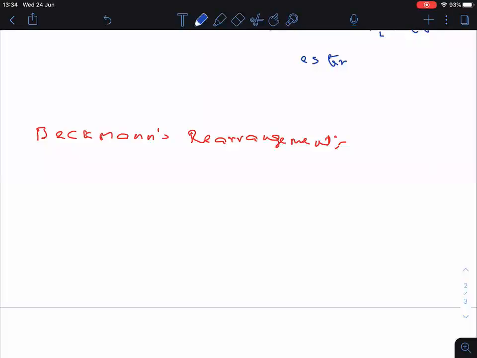Beckmann's rearrangement. Okay. So what is the reaction? Remember, the basic reaction of Beckmann's rearrangement is this one. Now look here, everyone. Here I want to give one important piece of information. In place of one R, if you write H, it will become an aldehyde. Am I right? In place of one R, if you take H, it will become an aldehyde.